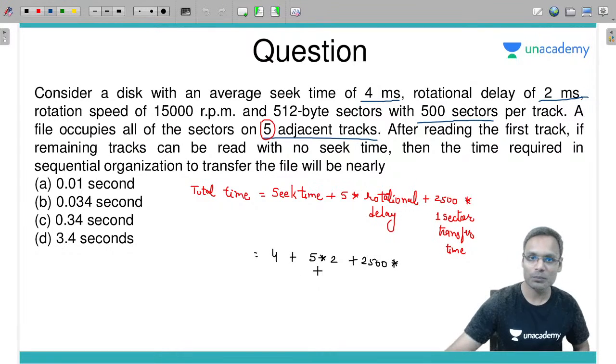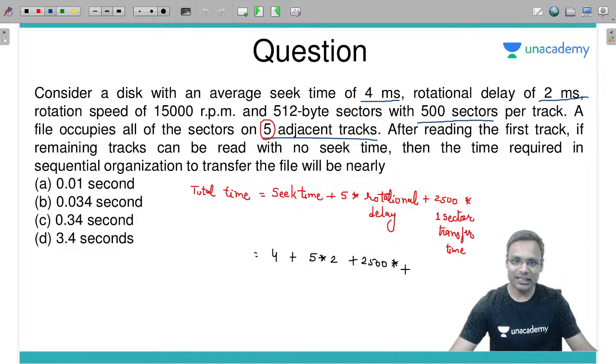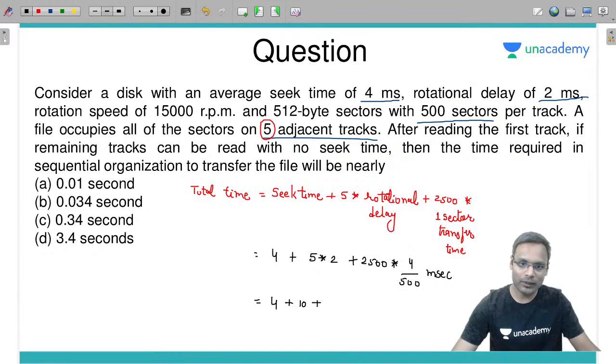Number of sectors per track is 500. Let's keep that value here. 4 by 500 milliseconds. So it becomes 4 plus 10 plus 20 milliseconds, total 34 milliseconds.